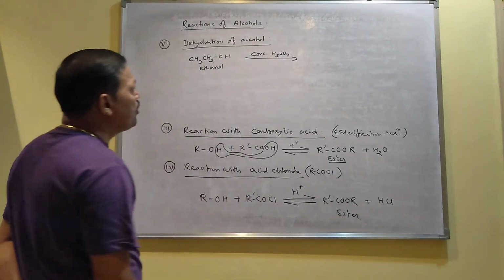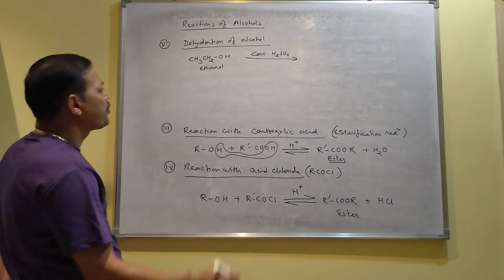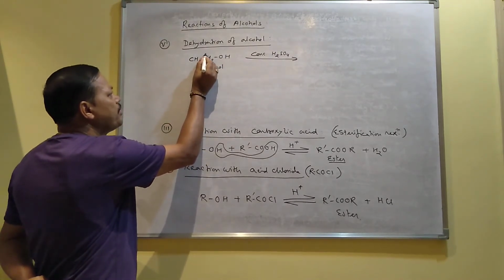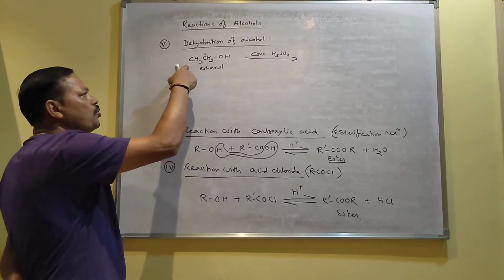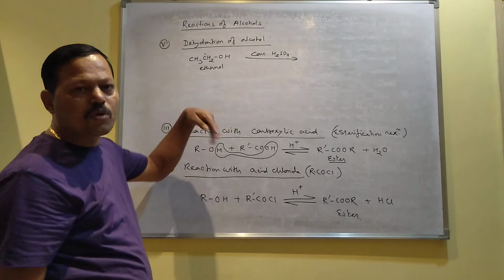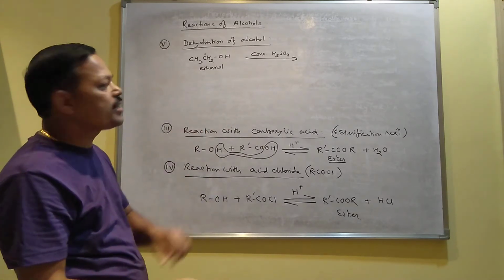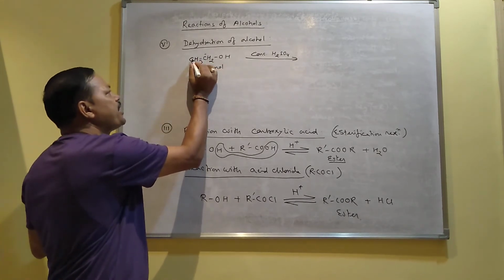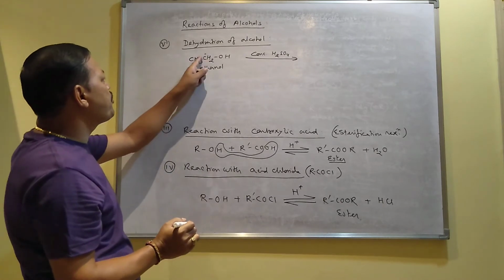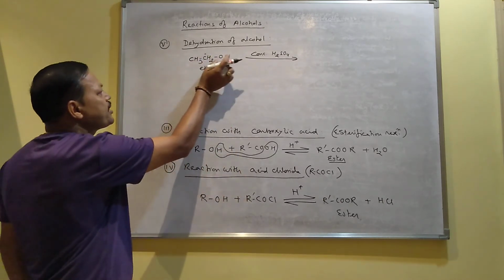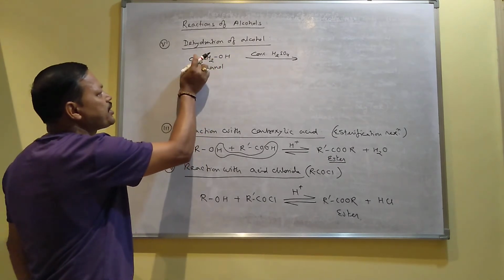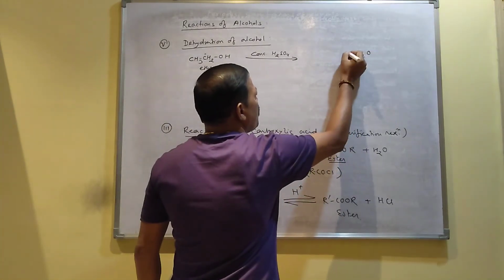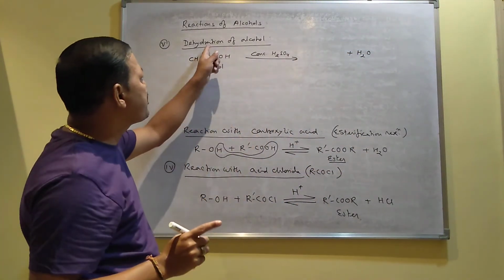So how is the water molecule removed from alcohol? This carbon contains the OH group. Always the OH group will be released from the carbon, and from the next carbon one hydrogen is released. This is one type of elimination reaction, and you know, in elimination reaction single bond is converted to double bond. So from this carbon OH will release, and from the next carbon one hydrogen will release, and in between the carbon you will get a double bond. So when OH is released from this carbon, and hydrogen is released from this carbon, the hydrogen H plus ion combines with this OH minus ion, and they produce water. I mean, water is released from the alcohol, and that is why the reaction is called dehydration.